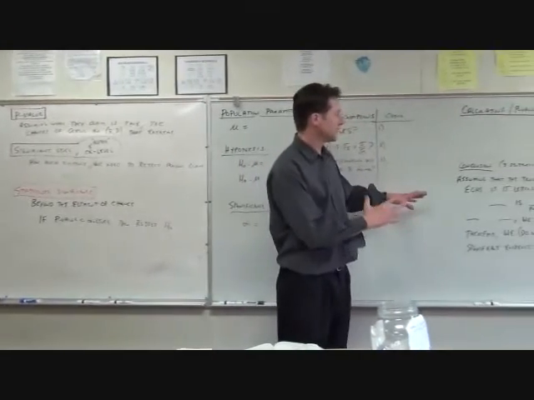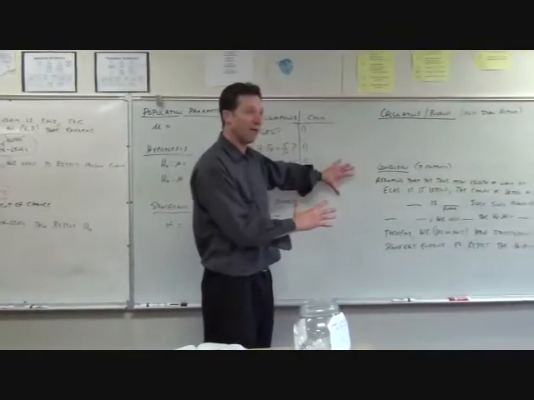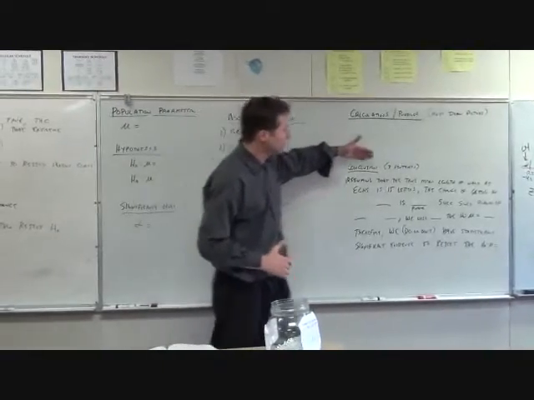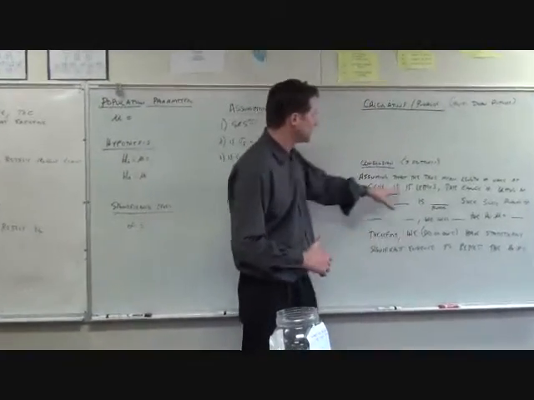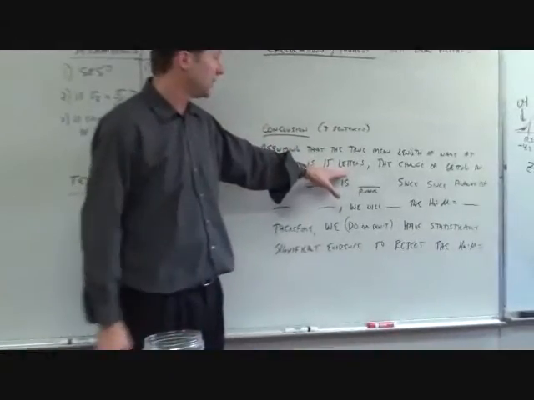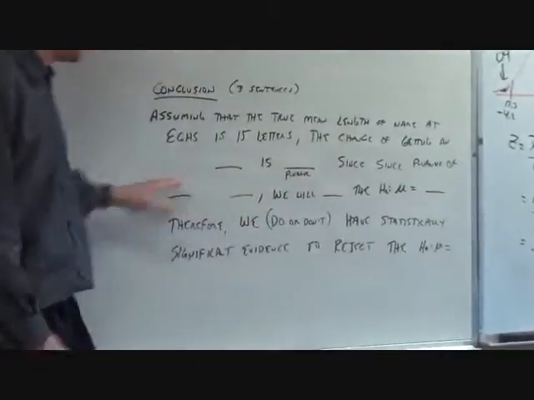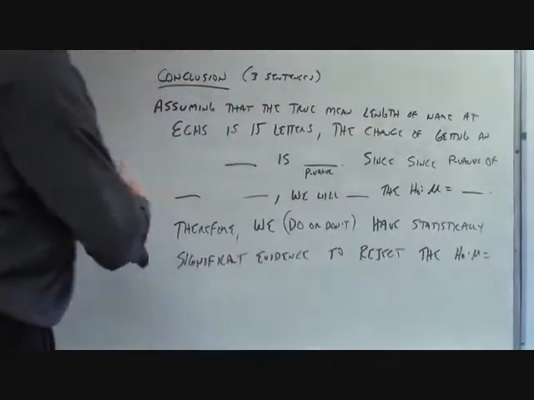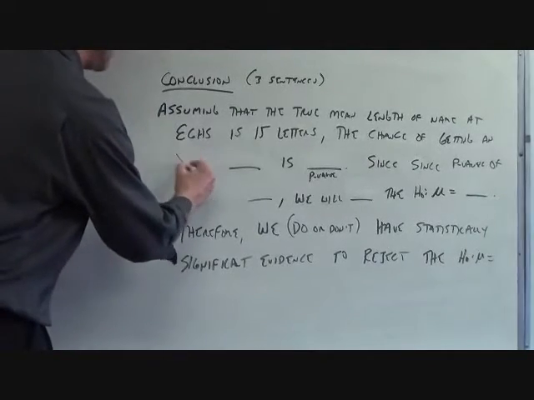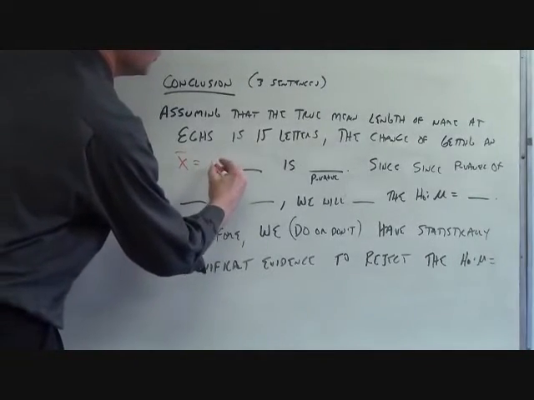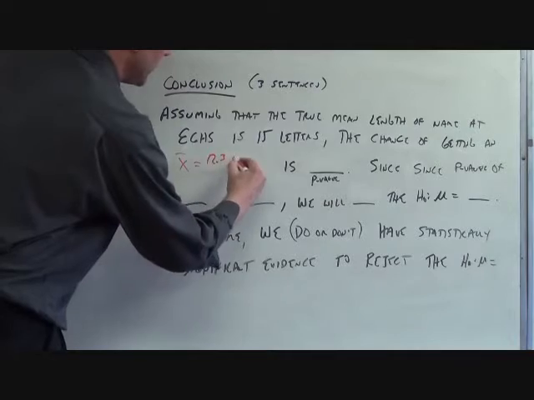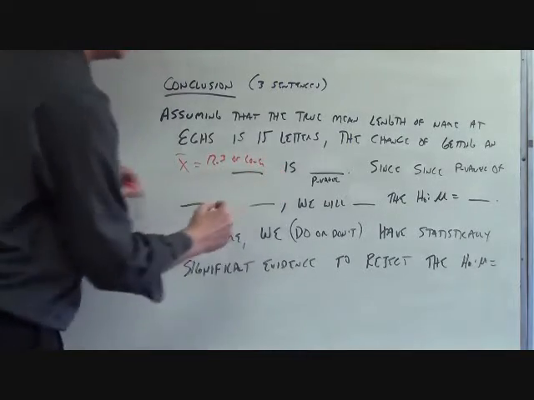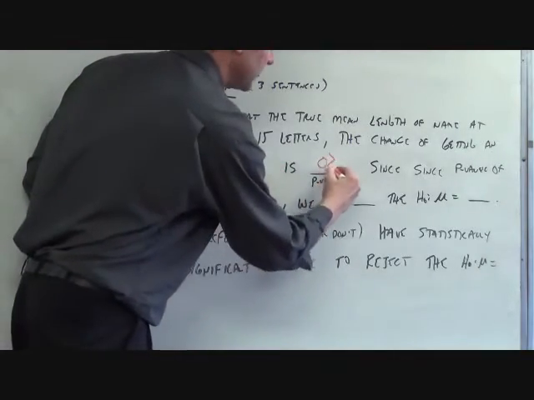So, like I said, I change this every day. This is kind of what we got now. Assume that the true mean length name at Elk Grove High School is 15 letters. Okay, I'm going to assume what you're saying is true. The chance of getting a sample mean of 12.3 or lower is, what did we say, 0% for you?